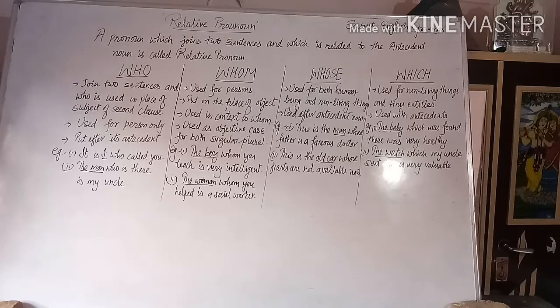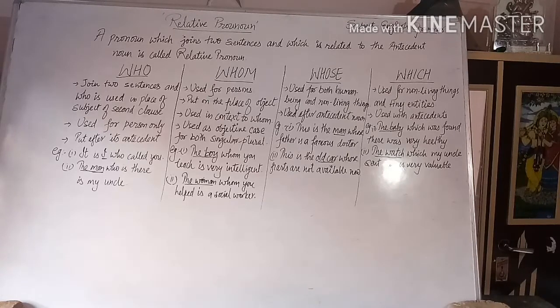But as I already mentioned, who comes in the place of the subject, whereas whom comes in the place of the object. It is used as an objective case for both singular and plural antecedents.